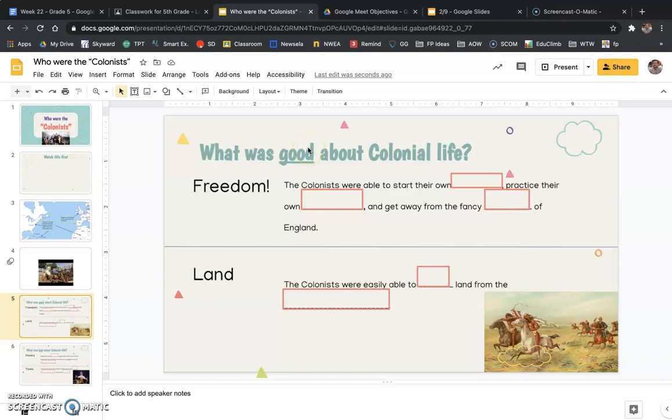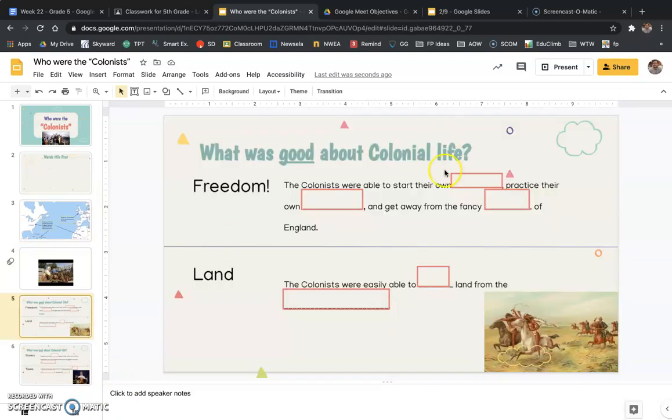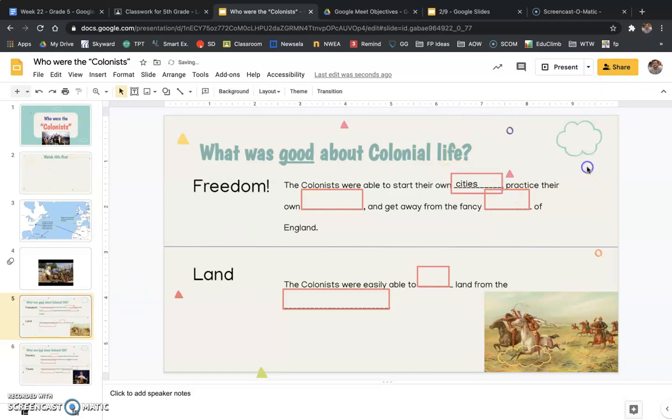Freedom. Freedom was good. These people that used to live in England wanted to come to the colonies on purpose. It wasn't just an accident. They wanted freedom. The colonies were able to start their own cities. Cities like New York, Boston, Philadelphia were all created during this time to get away from England.